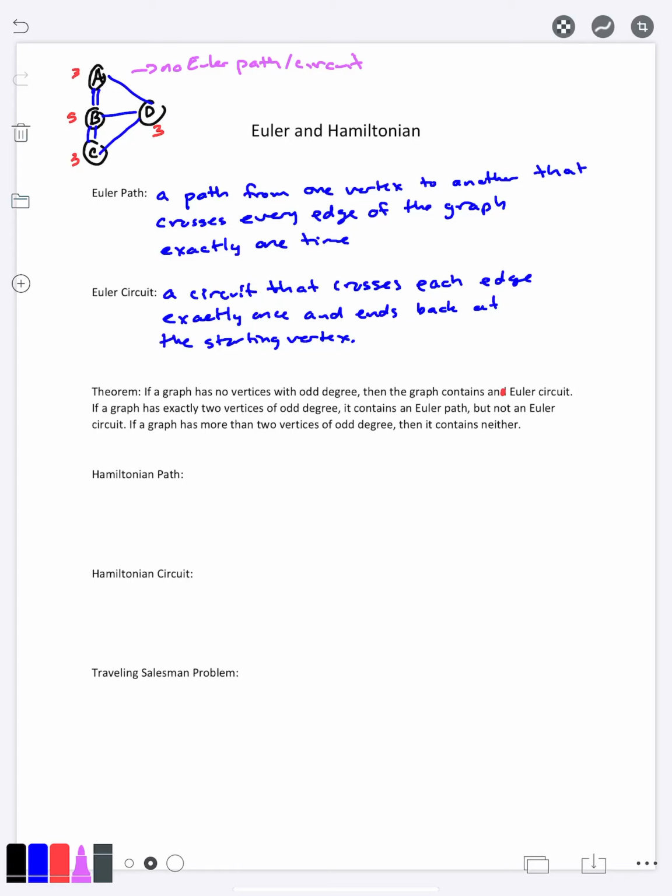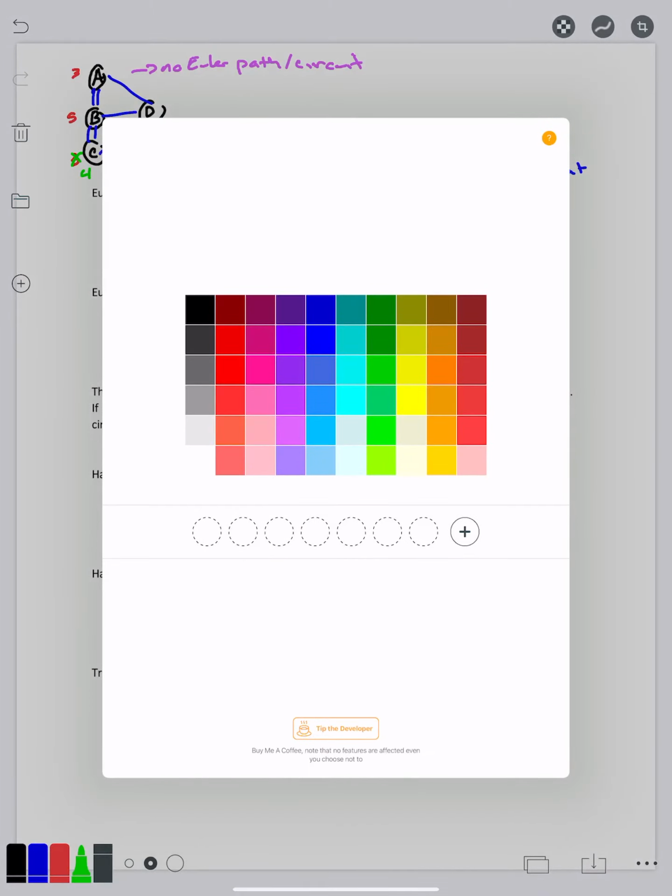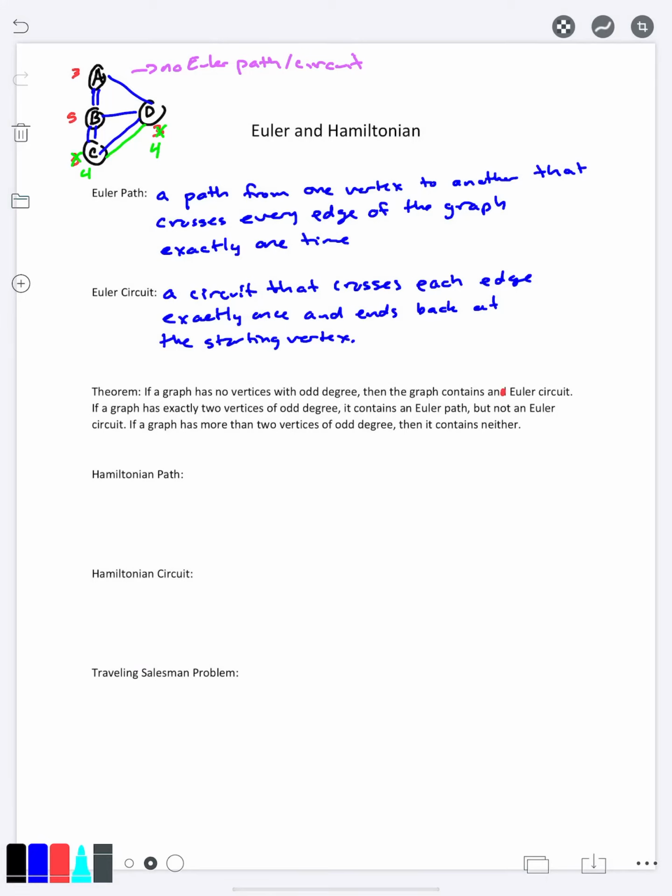And the fun thing is that if you want to, you can go ahead and, let's say, order some construction here, and let's create an additional bridge along these two islands, and that would change all of the two degrees right there. And as a result, now the graph has exactly two degrees that are odd, which means there is going to be an Euler path, but not an Euler circuit. And we can try to draw it out here.